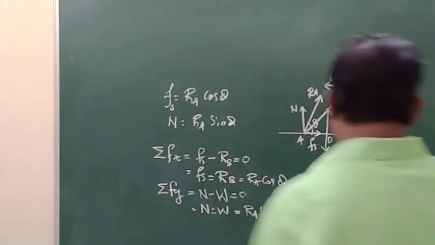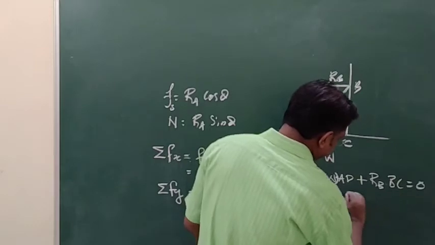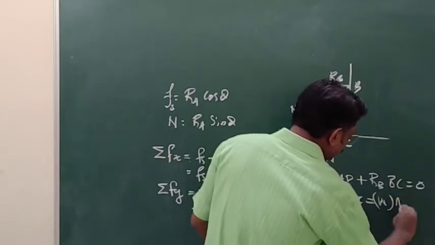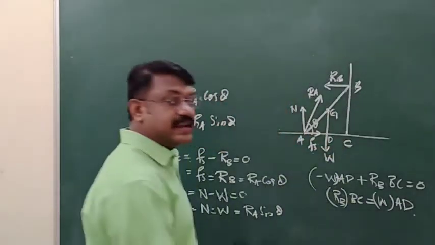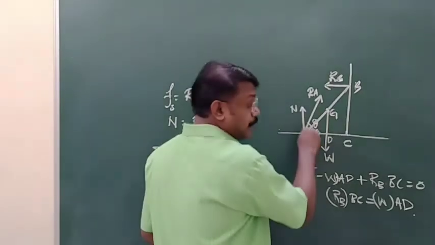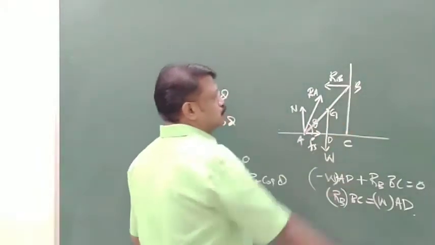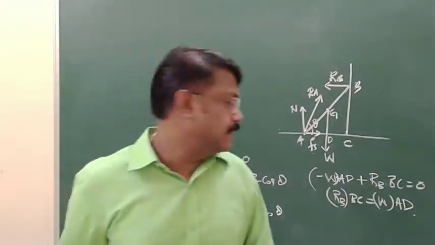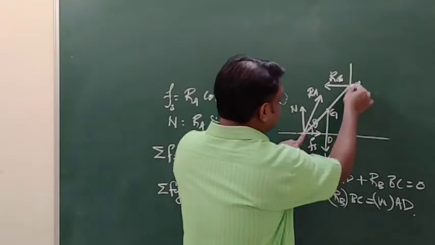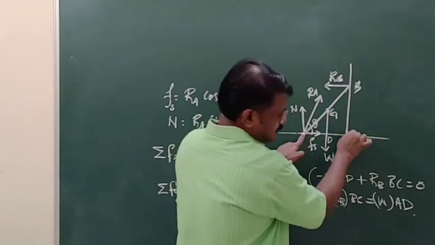RB into BC equal to W into AD, where BC and AD are the perpendicular distance from the point about which we are taking the moment to the line of action of these two forces. See, this is the point A and this is the line of action of RB. So the distance between these two is BC.